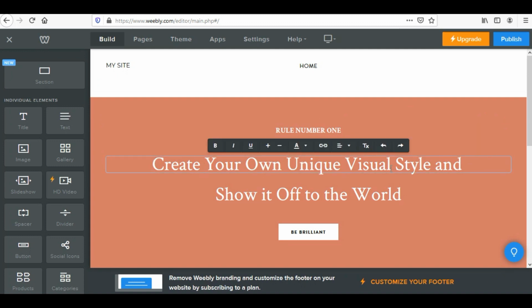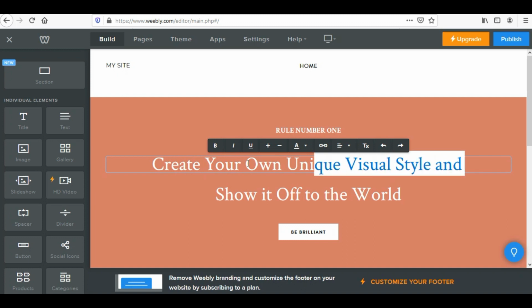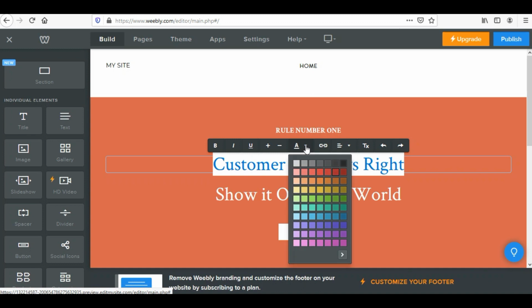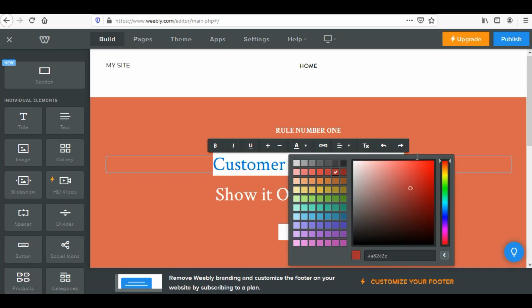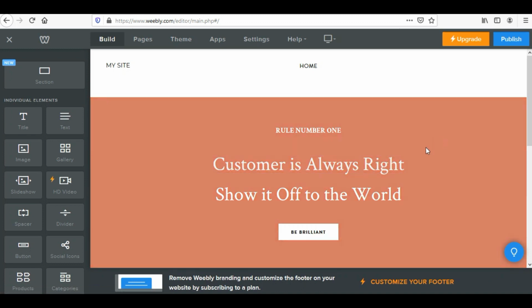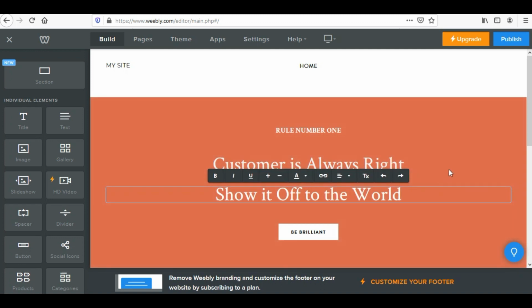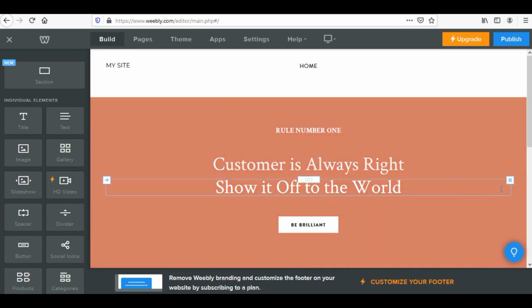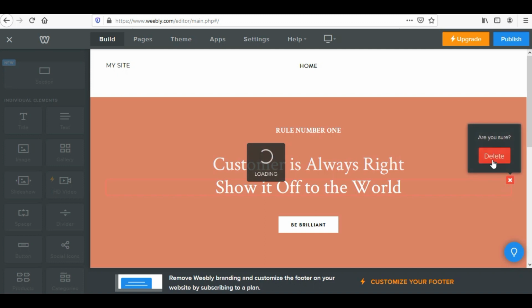Maybe I'm writing rule number 1. Here I'll write: rule number 1, customer is always right. I'll change the color of this text to white, and maybe I don't need this one. Let me delete this spacer in between and then get rid of this text which I don't need. I'll delete it too.